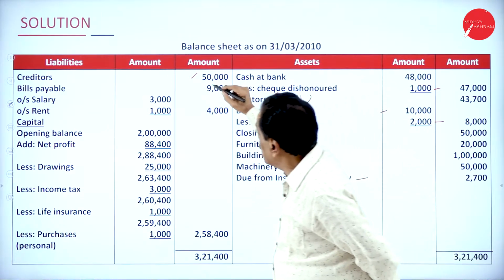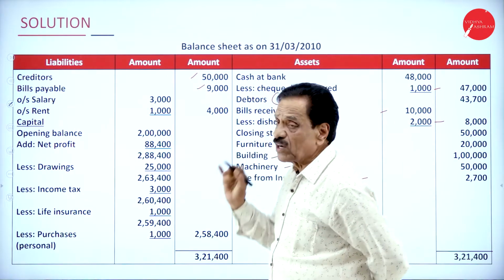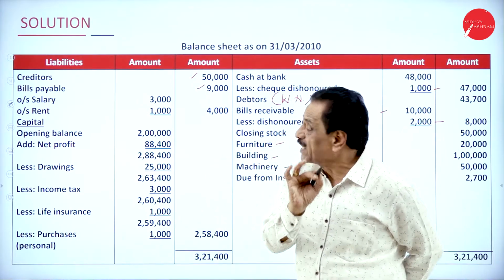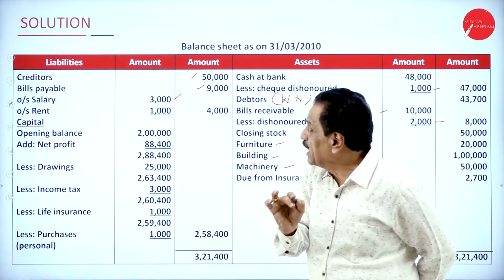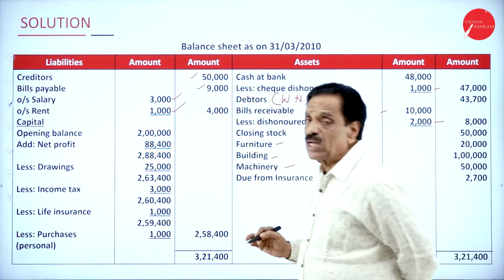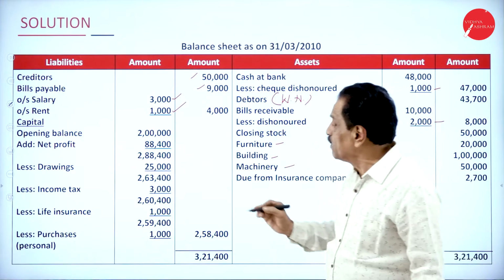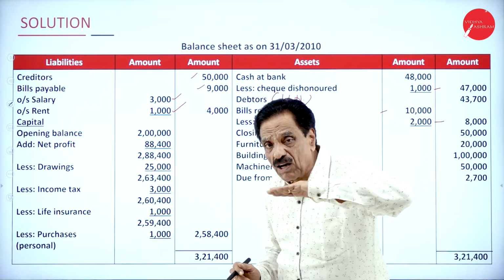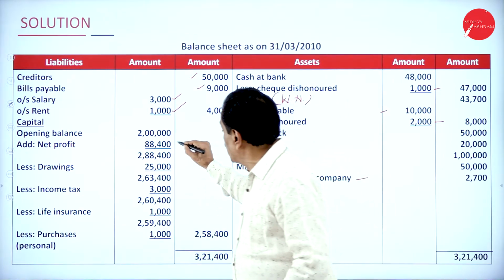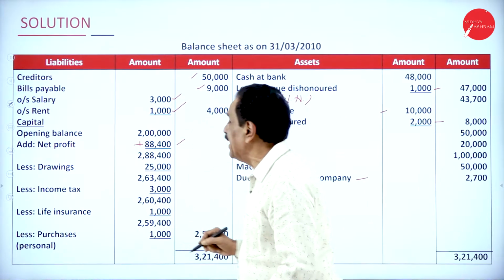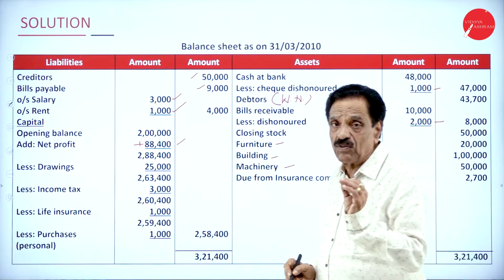Bills payable is 9,000. Your outstanding salary as per the trial balance, still payable, is 3,000. Rent payable is 1,000. Totally payable is 4,000. Your capital, last year's capital, how much? 2 lakh. This year you got a profit of 88,400. Add it, it becomes 2 lakh 88,400.